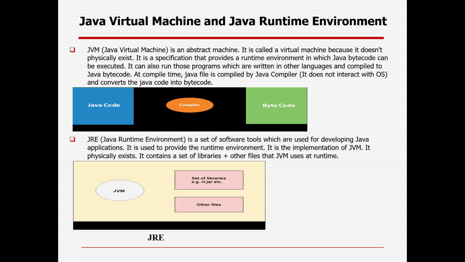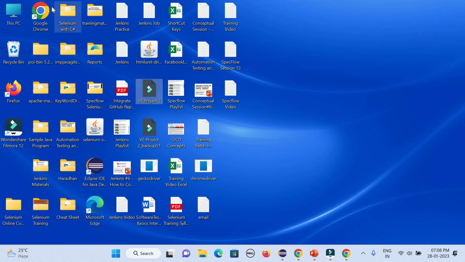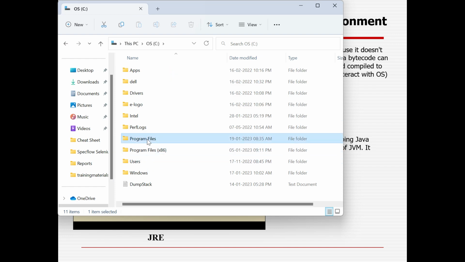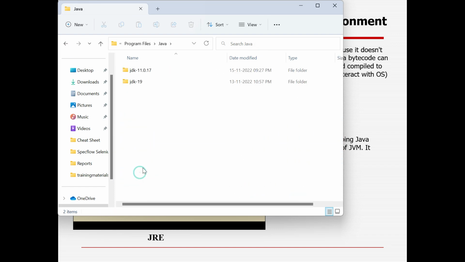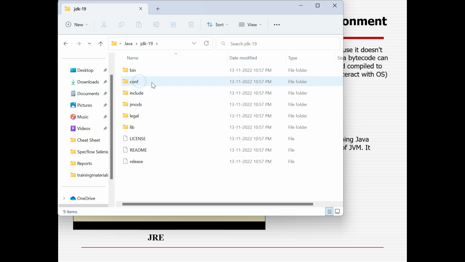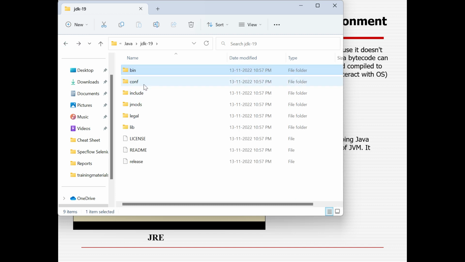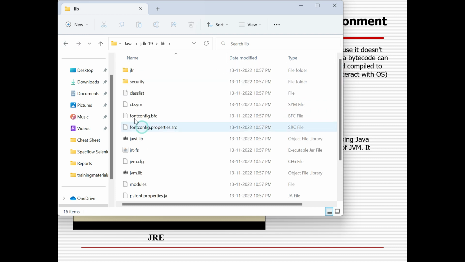So this is the Java internal architecture. First comes the JVM, then the JRE, and then the JDK. Once you download Java, you have already seen a few of the important things. If you go to Program Files and open whatever Java you downloaded, you will be able to see the JDK, version 19 or 11, whatever is available. If you open it, in the bin there will be many files, and in the JRE there is the lib folder.